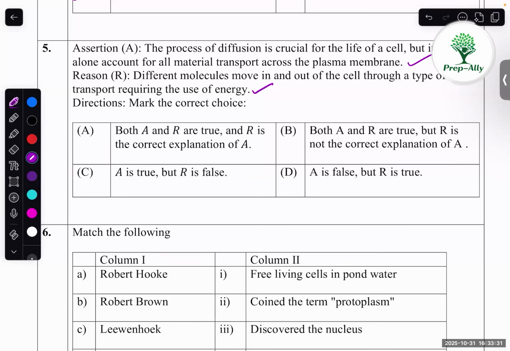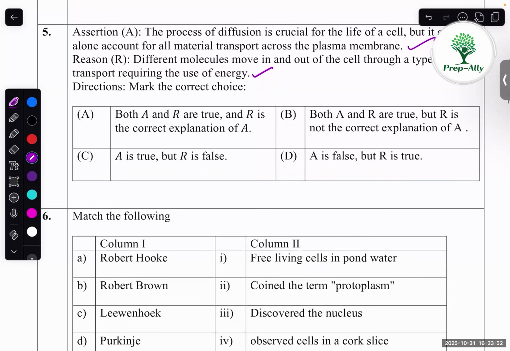Sometimes they require active transport, sometimes facilitated diffusion also. That's why in the reason they are giving that different molecules move in and out requiring energy. Diffusion doesn't require energy. So this reason correctly explains the assertion.